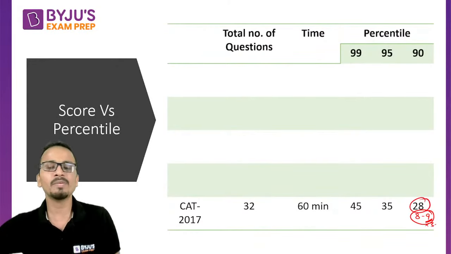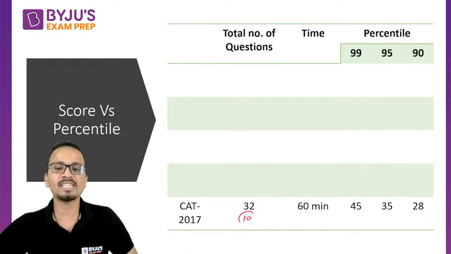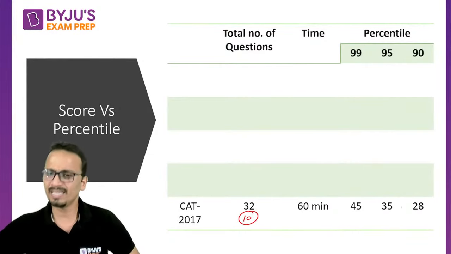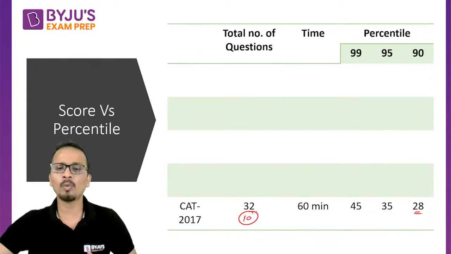So you are very near to the 90 percentile mark. Or if out of 32 you have effectively made 10 correct, then you have easily crossed the 90 percentile mark in CAT 2017.